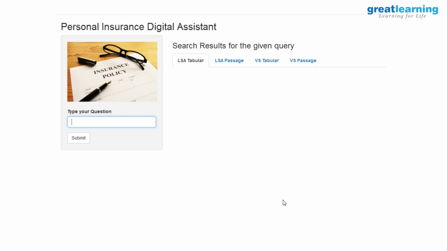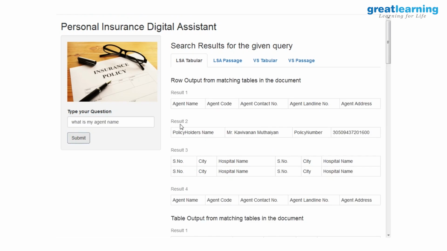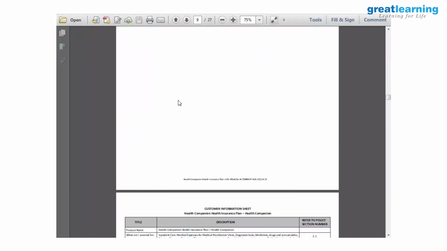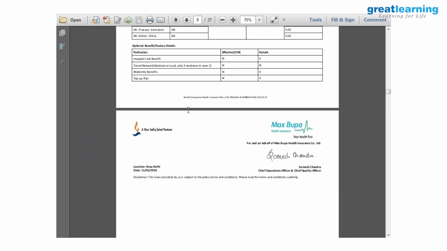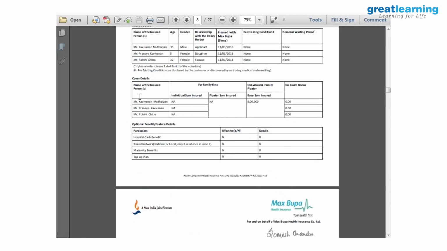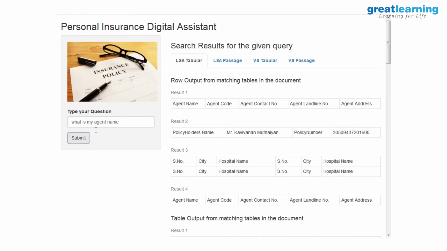Basically, if you see the document, somewhere in it there are tables like this, with headers and the data present in the corresponding rows. Because of this, there is a relevancy between the agent name and the header part of it, and the result was just one single row.